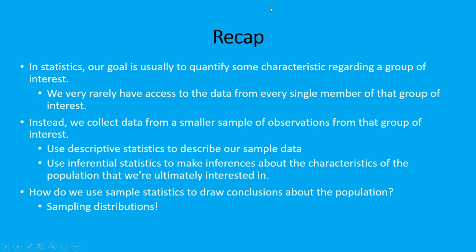And so finally, as a quick recap, in statistics, our goal is usually to quantify some characteristic regarding a group of interest. We very rarely have access to the data from every single member of that group of interest, so instead we collect data from a smaller sample of observations from that group of interest, or the population. And once we've collected data, we can use descriptive statistics to describe just our sample data, or we can use inferential statistics to make inferences or guesses about the characteristics of the population that we're ultimately interested in. So that's where we extrapolate from the sample statistic to the population parameter.